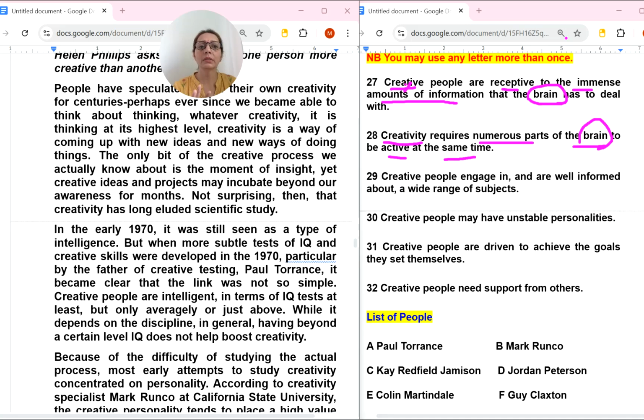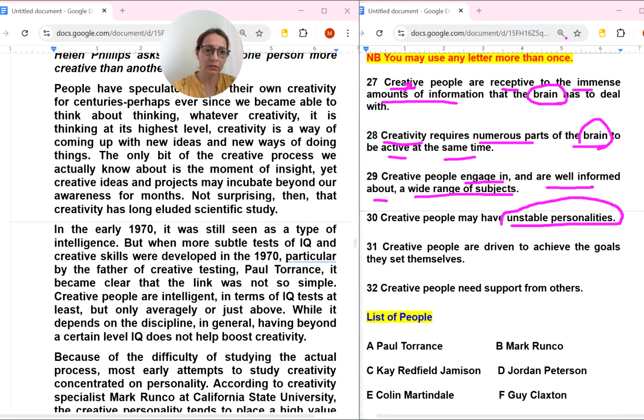Here this is not a keyword. Creative people engage in and are well informed about a wide range of subjects, so a wide range of information and knowledge may be there. Number 30, creative people may have unstable personality.